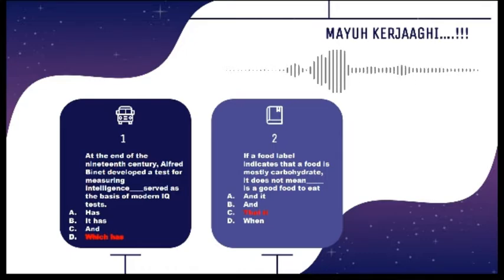Option A and B are incorrect, since they have no connector. And there are option C and D left. If you still feel confused, you can try to read this part. It does not mean blah blah blah is a good food to eat.